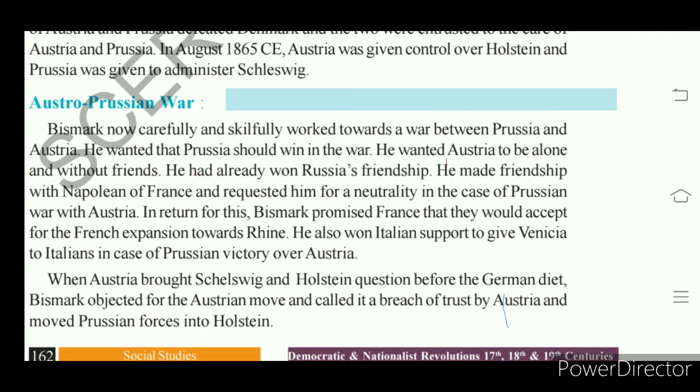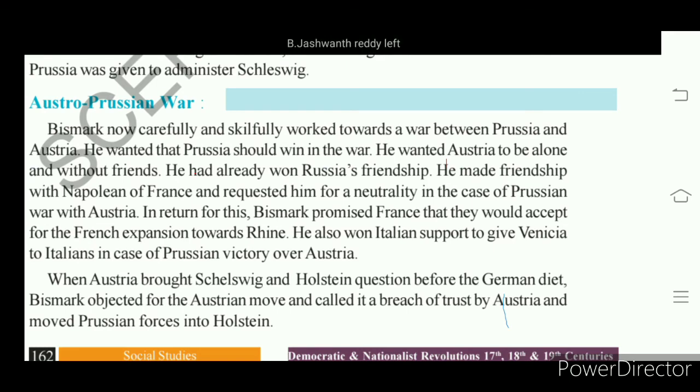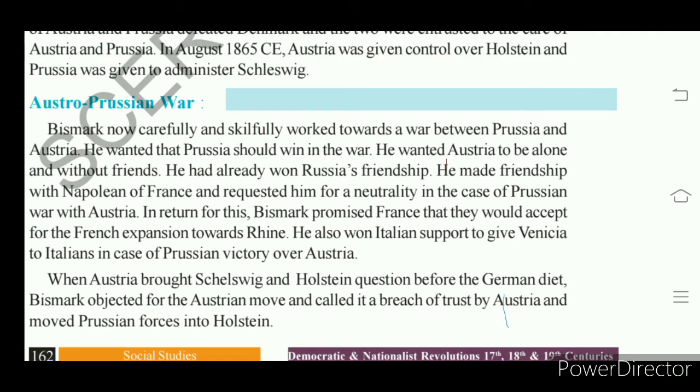He made friendship with Napoleon of France, requesting him for neutrality in case of a Prussian war with Austria. See, Bismarck of Prussia made one agreement with Napoleon of France, that he requested Napoleon to be neutral in case of Prussia's war with Austria.